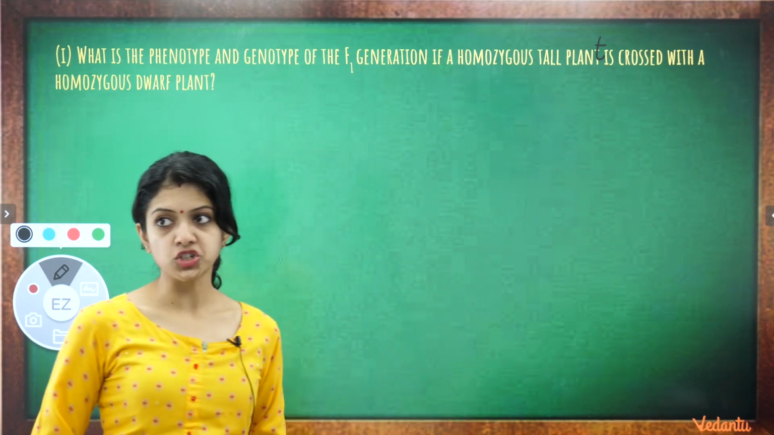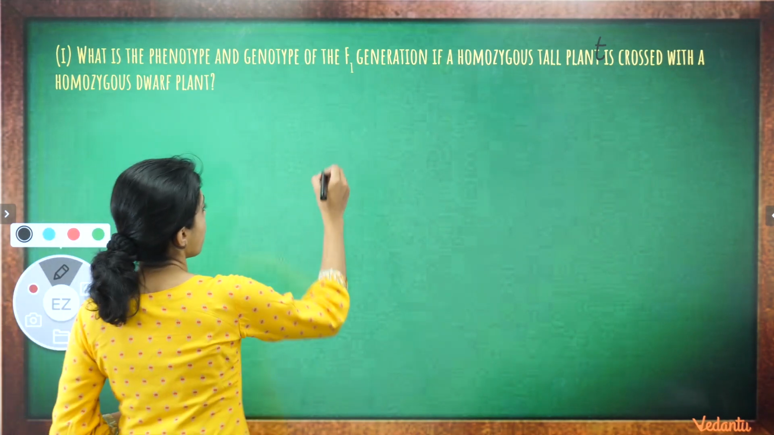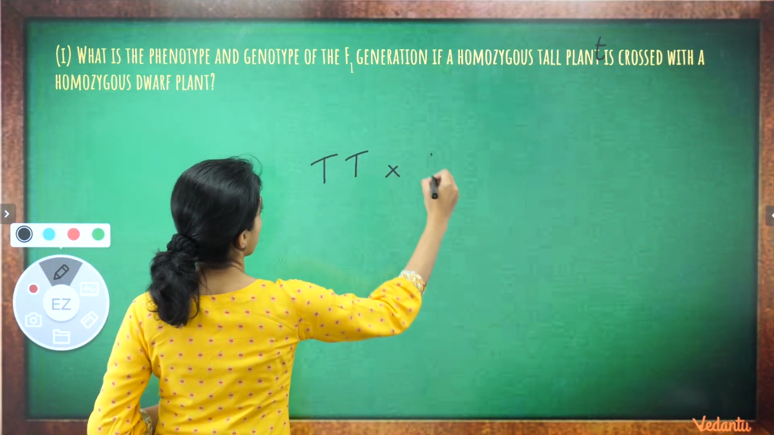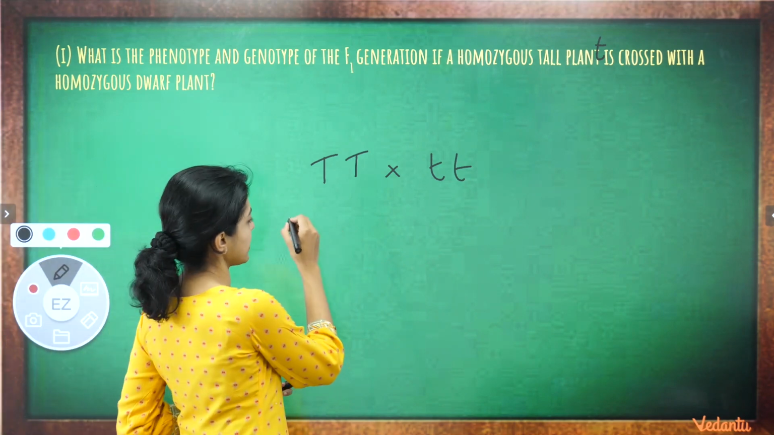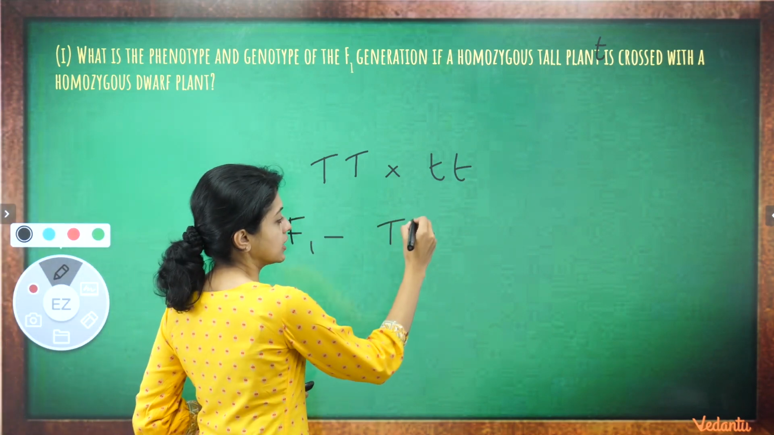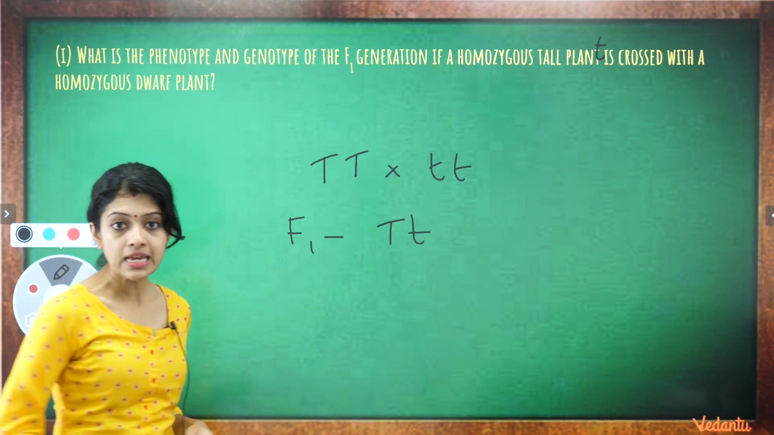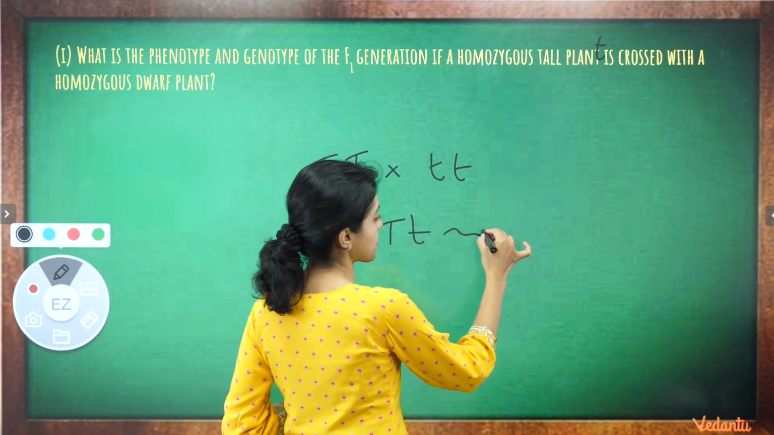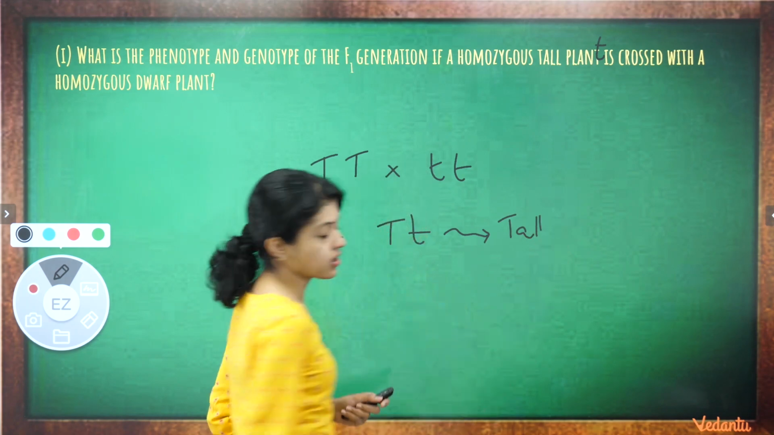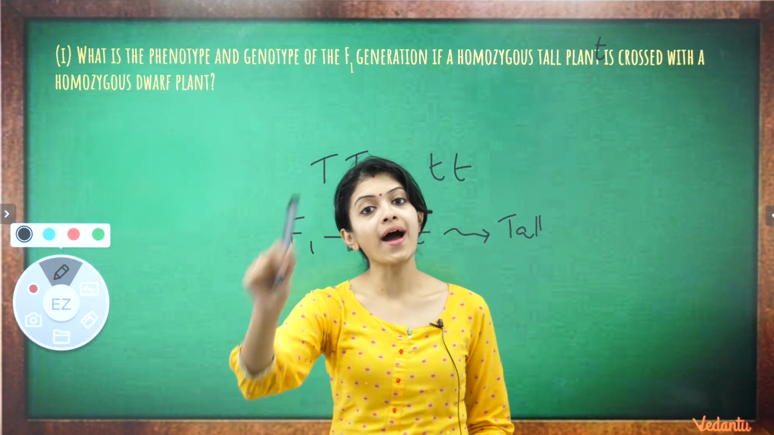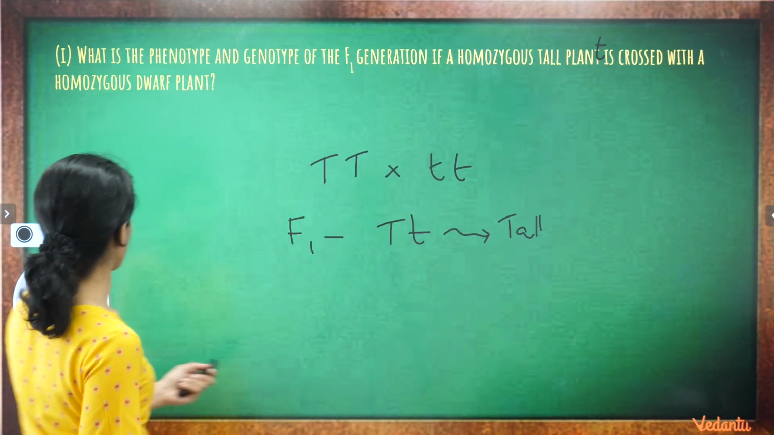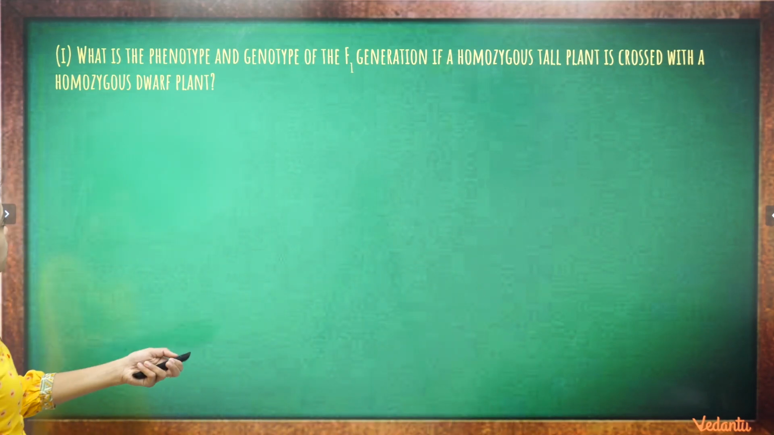The first sub-question. A homozygous tall plant is crossed with a homozygous dwarf plant. Phenotype and genotype of the F1 generation. Obviously, genotypically they would all be heterozygous and phenotypically they are all tall. So we have got the answer to this question, fetching us 1 mark. Now moving on to the next sub-question.